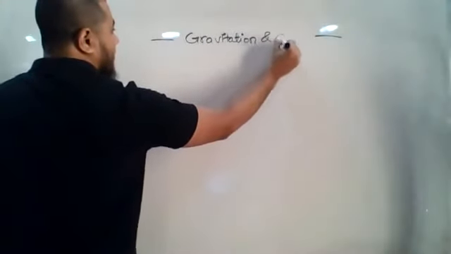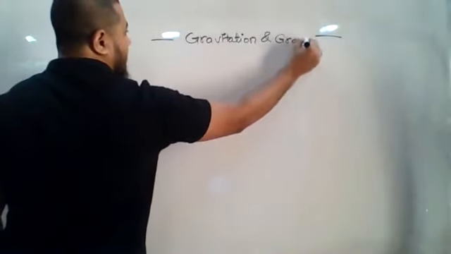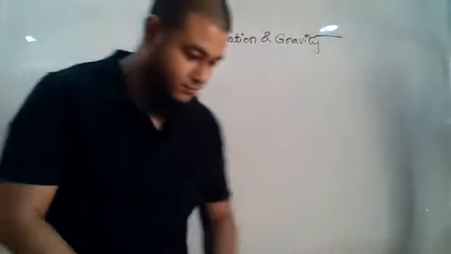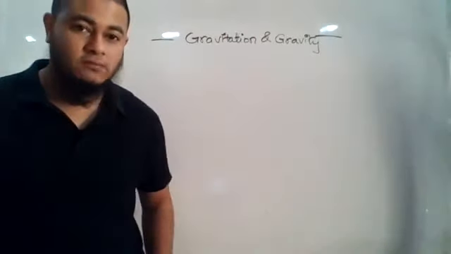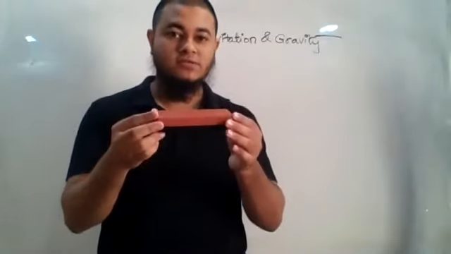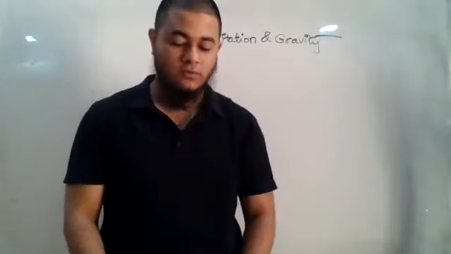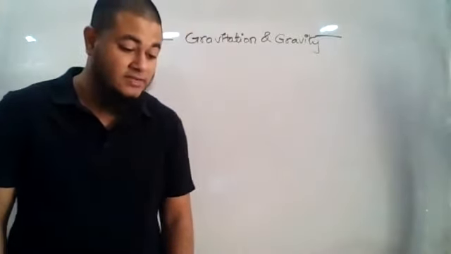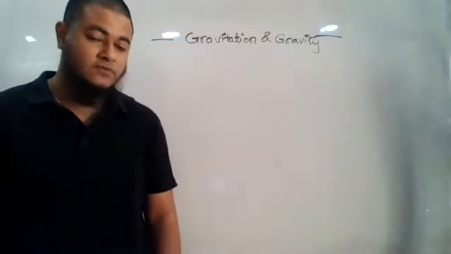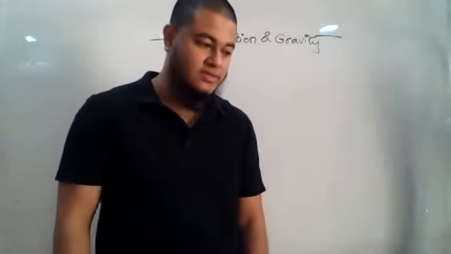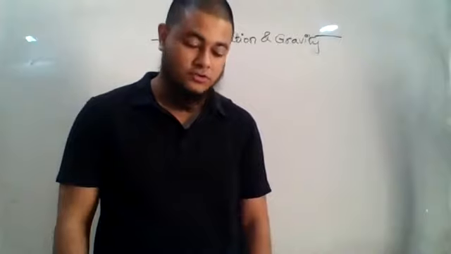Today, inshallah, we're going to start the chapter on gravitation and gravity. Both topics are familiar to you, right? The first topic in this chapter is falling body. Any body you leave from a certain height will fall on the ground. This falling body follows three laws given by Galileo. We know them as Galileo's falling body laws.